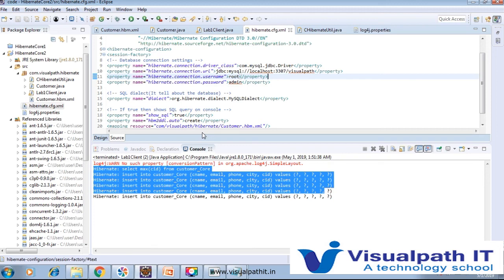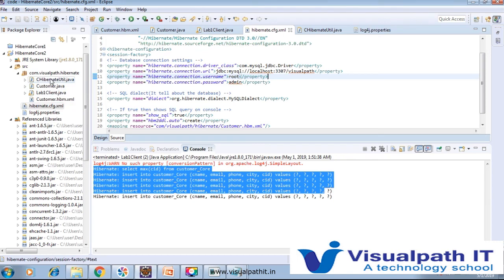This is the first lab, and I explained the theory also: Hibernate, why Hibernate came. We already have JDBC, and why this object relational mapping tool is more famous than other ORM tools. I went through the code also.